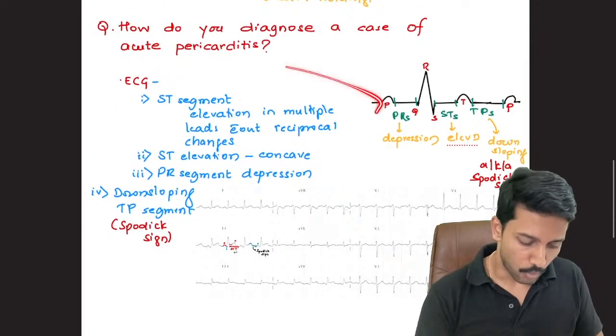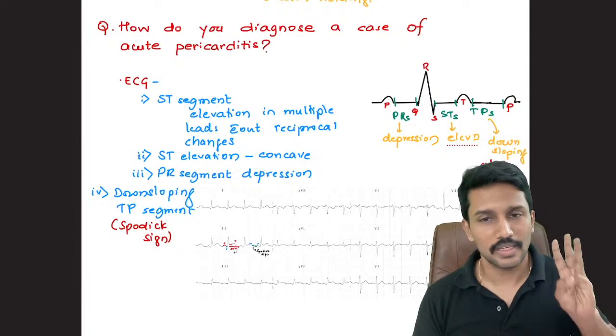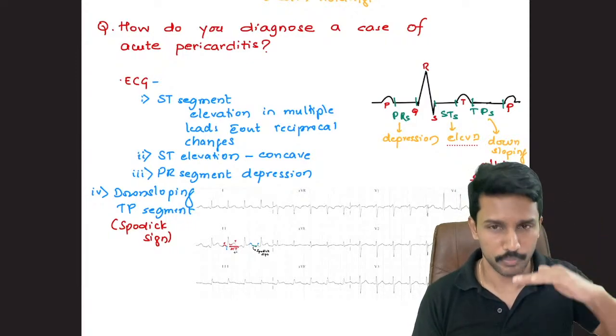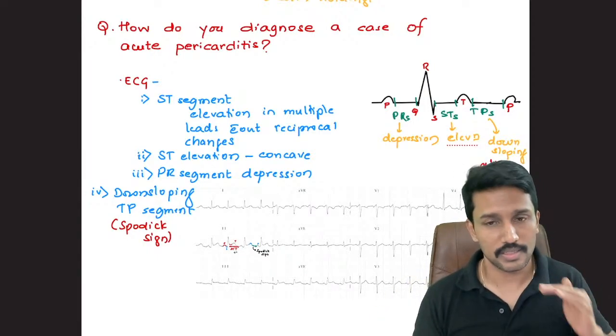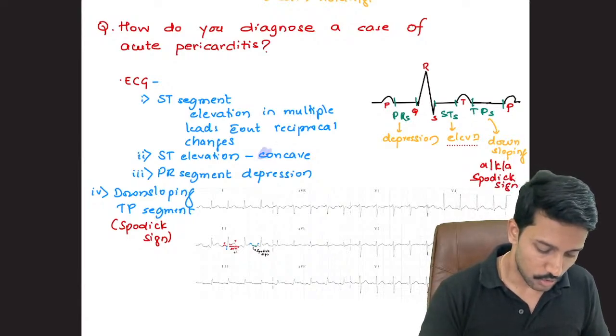ECG holds the important role in the diagnosis of acute pericarditis. What is happening here? 3 segments are disturbed. What are those? PR segment. PR segment के साथ क्या हो रहा है? Depressed. MI में ये नहीं होता है. Second, ST segment. ST segment के साथ क्या हो रहा है? ST segment is getting elevated. What type of elevation? Generally concave elevation.